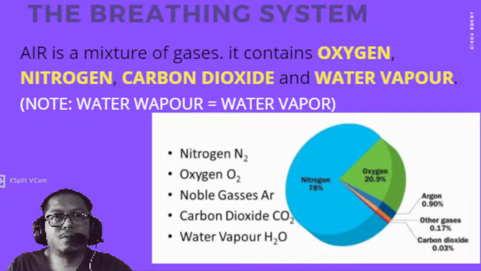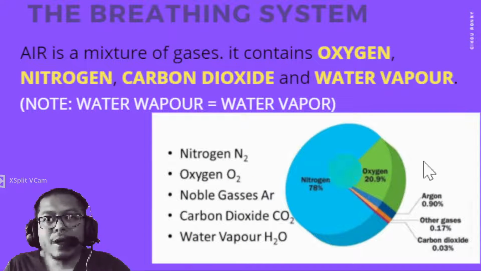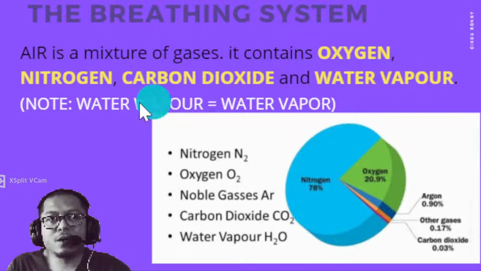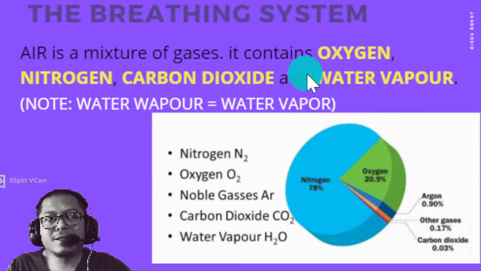Now, the breathing system. It started with air. Air is a mixture of gases. It contains oxygen, nitrogen, carbon dioxide, and water vapor. So these parts are gases.